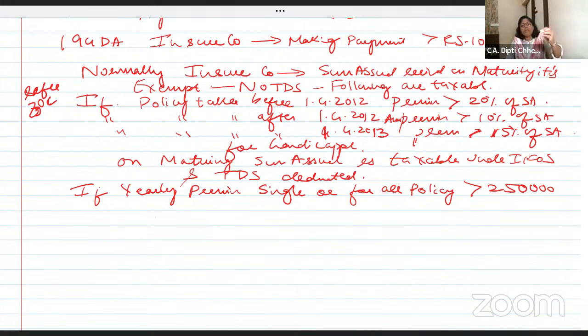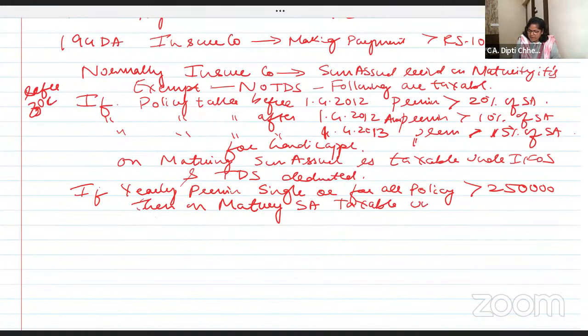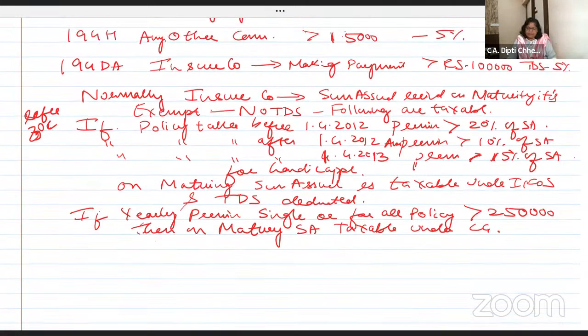If yearly premium of single policy, forget about 10 and 15%, 2.5 लाख से ऊपर आपने एक ही पॉलिसी का प्रीमियम पे कर दिया, or you have taken 5-6 policies but together premium is 2,80,000, then on maturity, sum assured taxable under capital gain. बिल्कुल कैपिटल गेन में आपको टैक्सेबल.